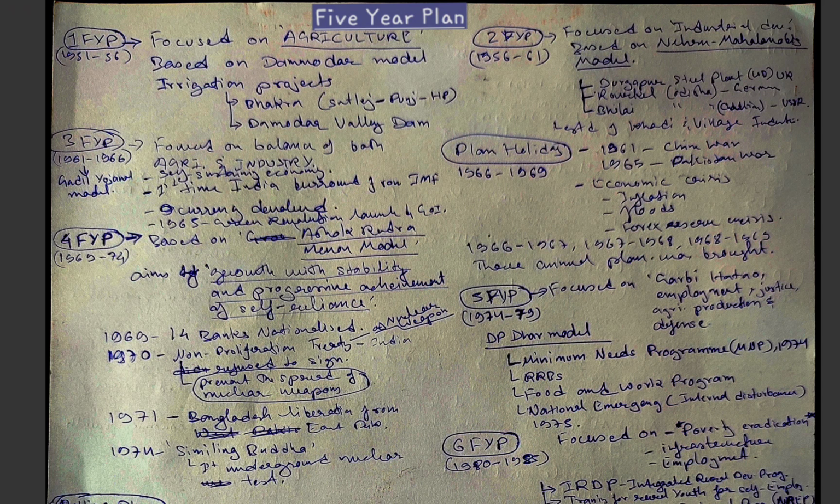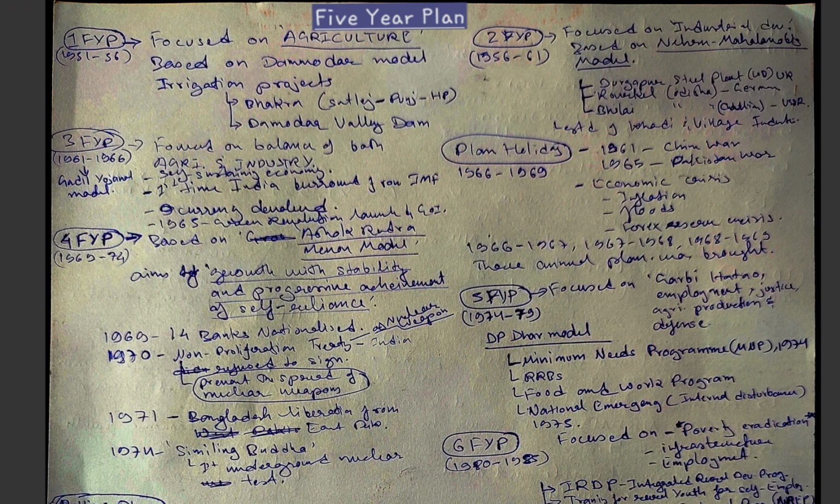After the commencement of the constitution in 1950, in 1951, for the economic and financial development of the country, the government planned the 5-year plan. This consists of 12 plans.